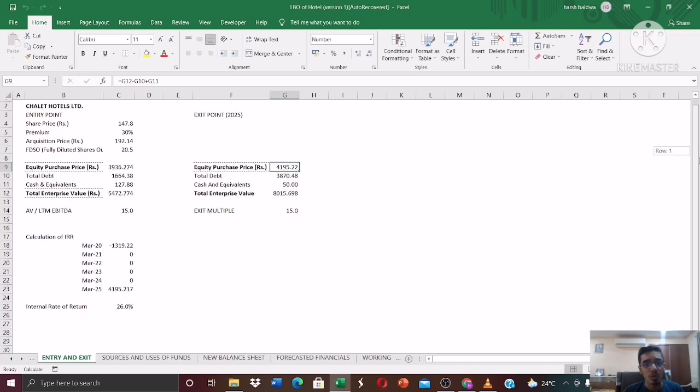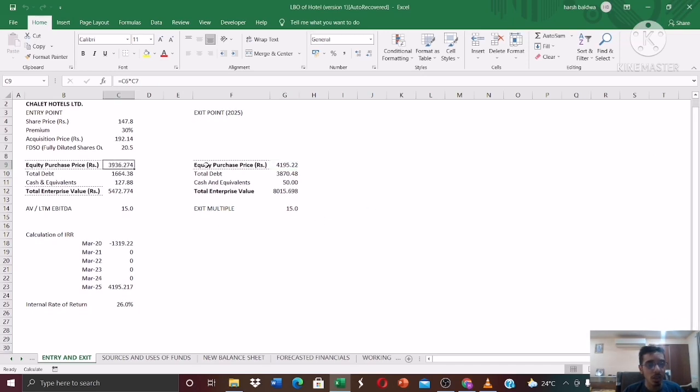Okay, so they purchased the company at 3936 crores, and they sold it for 4195 crores. To calculate the IRR, simply put on the dates over here, the values, and you can calculate the IRR by using the XIRR formula. It will come at 26%.